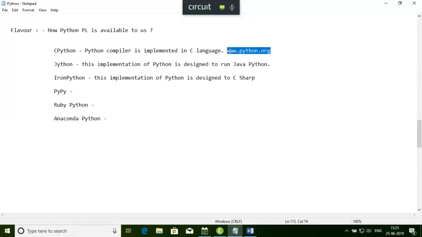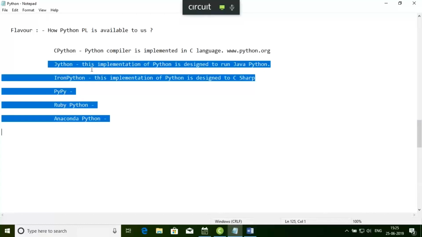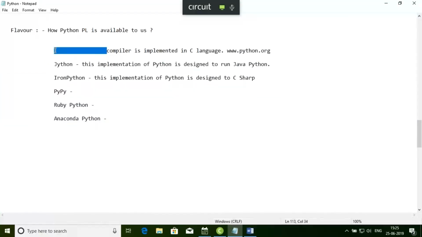After that, I'll give you some examples of how we can execute Python applications using Jython and IronPython. First we'll talk about how we can execute a Python program using the CPython flavor, and then we'll focus on the other flavors. I'll show you how to execute a Java program or .NET program using each of them, step by step. Before getting into more technicalities, let me say some